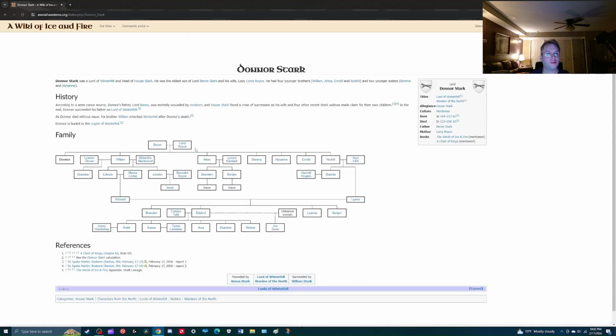Let's see. Donner Stark was a Lord of Winterfell and head of House Stark. He was the eldest son of Lord Baron and his lady wife, Laura Royce. Royce has come from the Vale.